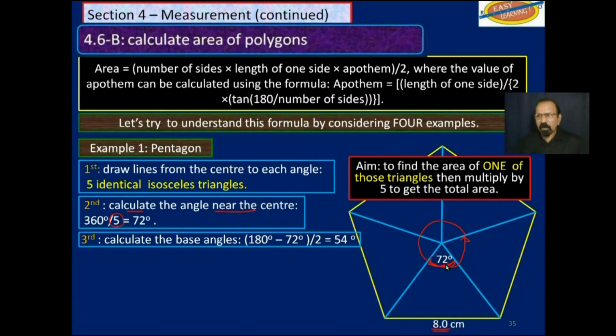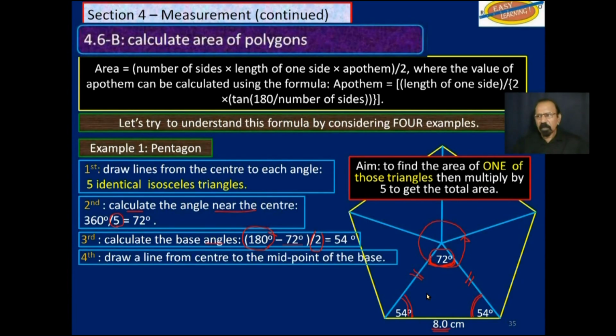Next, we will calculate the base angles. That is to say, this one here and that one there. Now recall that this is an isosceles triangle, which means that these 2 angles at the base here are equal to each other. So what we will do, from 180, since we know that the sum of the three angles in a triangle is 180, we will subtract 72, that one there, and we will get the sum of the other two. We divide that sum by 2 and we get 54. So each one of these will be 54. You could add 54, 54, and 72, and you will get 180 degrees, the sum of the angles in a triangle.